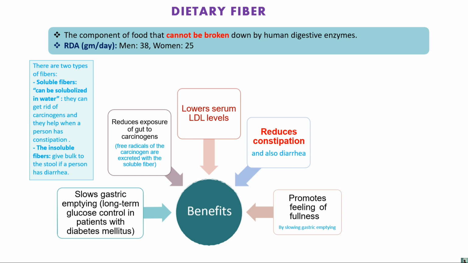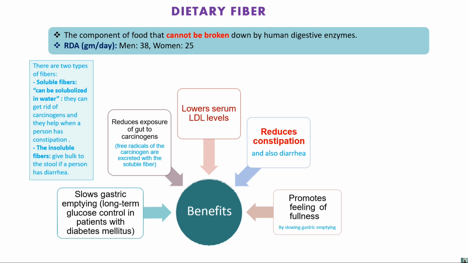The free radicals of the carcinogens are excreted with the soluble fiber. As we will see, the types of dietary fiber are soluble and insoluble. In the form of solubilized fiber, the carcinogenic material gets solubilized into the soluble fiber and is excreted from our body, right?